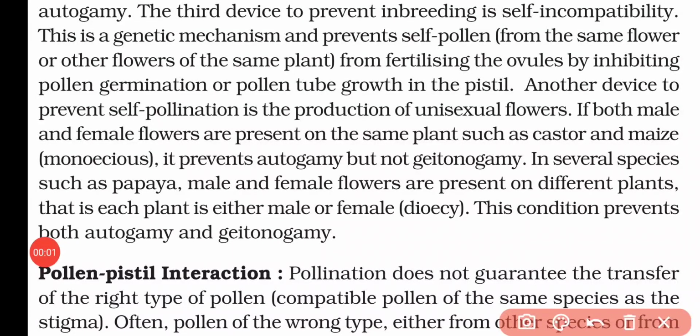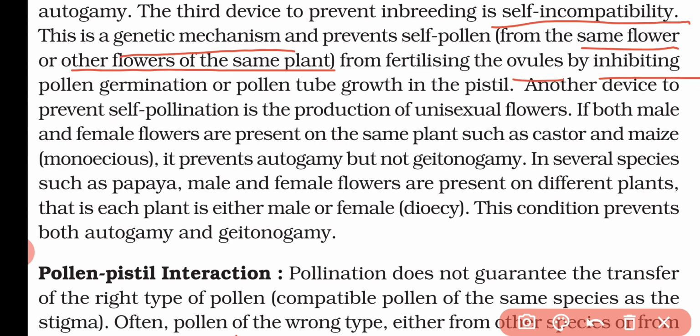The third device is self-incompatibility. This is a genetic mechanism, in which the pollen grain produced on the same flower or on another flower of the same plant is not able to fertilize the ovule, and this is done by inhibiting pollen germination or pollen tube growth in the pistil. That means they are preventing pollen germination, or they are preventing pollen tube growth in the pistil. In both cases, the pollen is not able to fertilize the ovule.